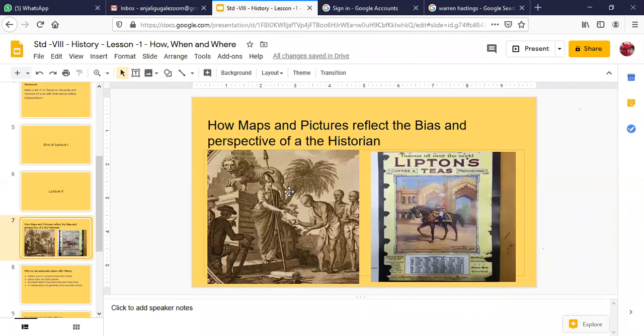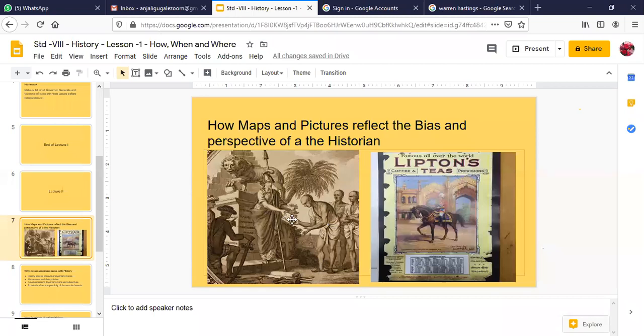How does this image project an imperial perception? Imperial means colonial, that is, the British perspective. If you look very carefully at this image, the people who are standing are the Brahmins.